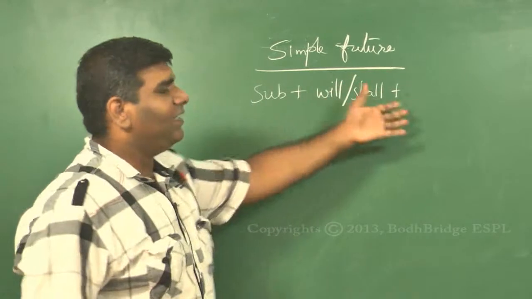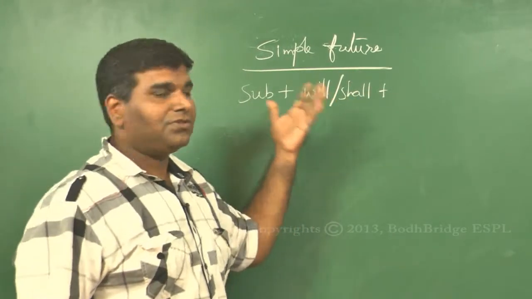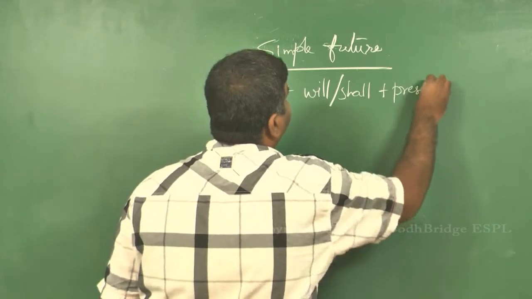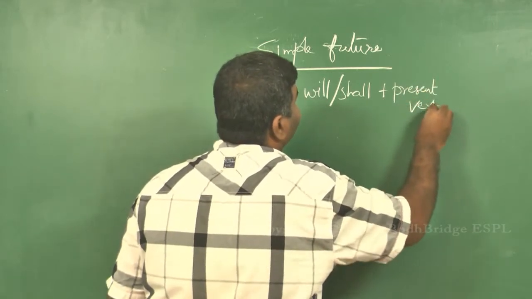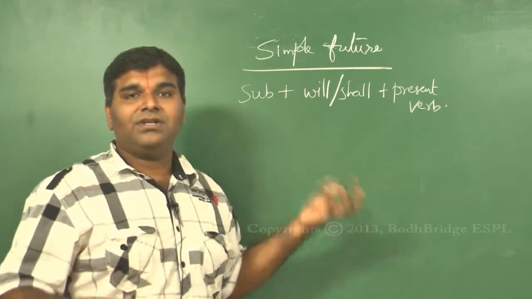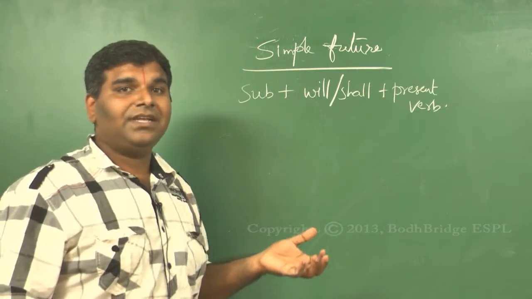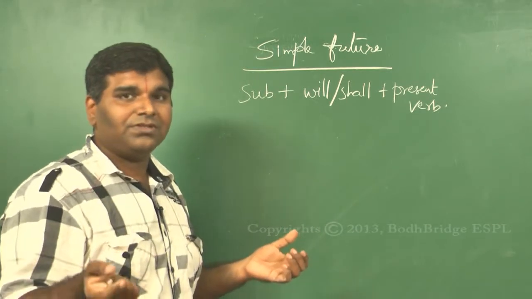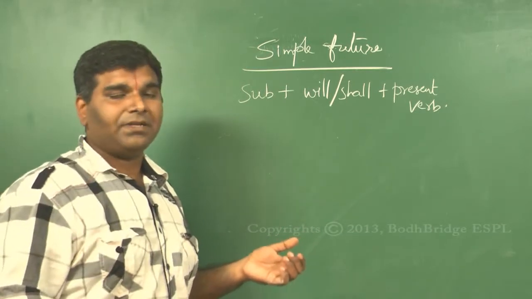Now there isn't any logic for this. Whether you use will or shall, you should always use a present form of a verb. I think we have already learned that when you learned simple past tense, when you use would, the next verb should always be a present form of verb.